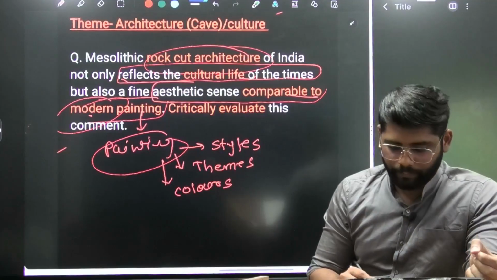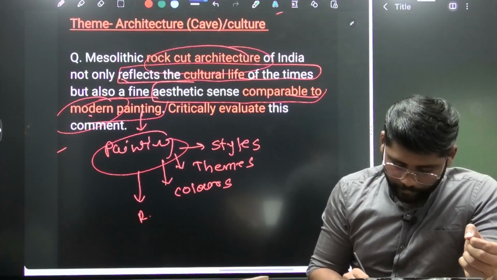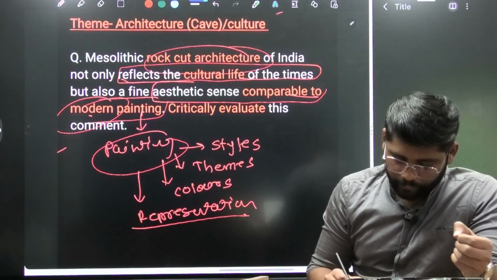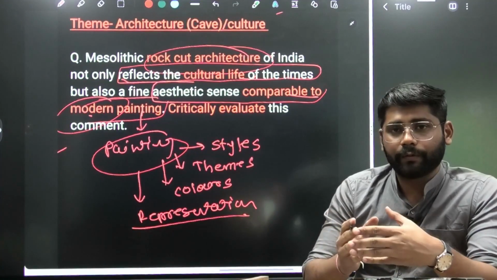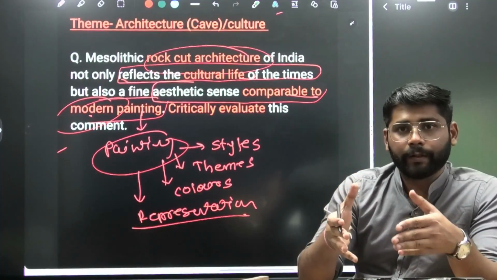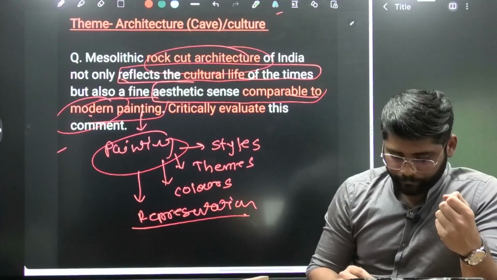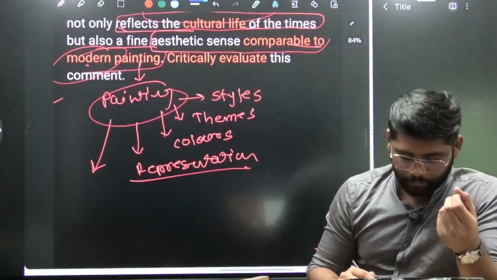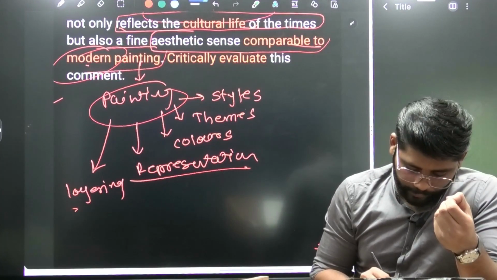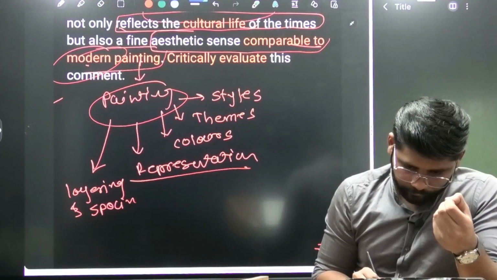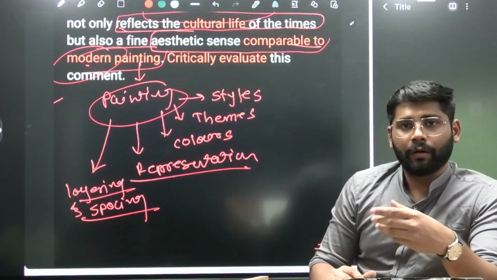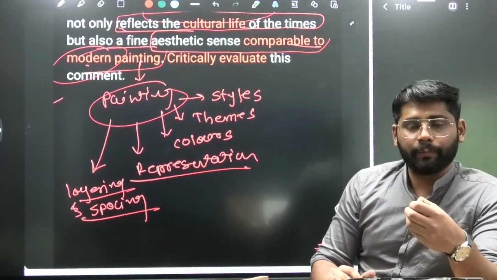Also we can use some representation, like a dynamic representation, where different aspects of social life are represented together. So this aspect we can bring in here. Also, one more aspect when it comes to painting is layering and spacing. In paintings we see superimposition, it is a prominent feature.